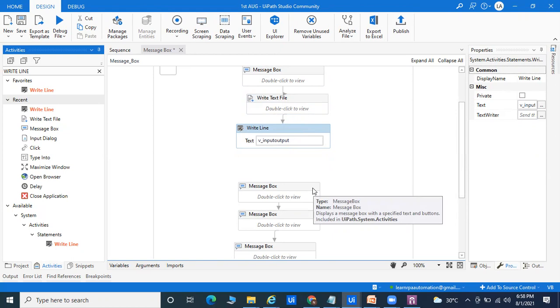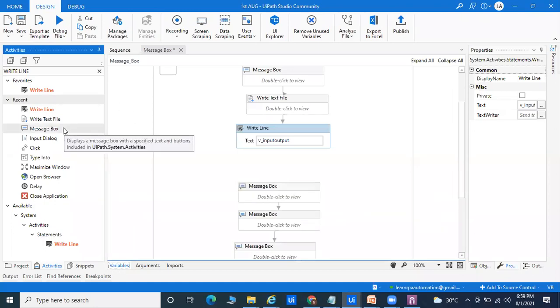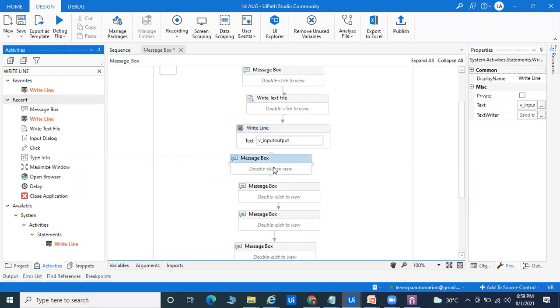Okay, so right now my client says, first I want to display whatever I am getting from the input dialog box, and second I want to display the data. UiPath is the best software. The two things I want to display through the message box, but there is a condition. The condition is like that: first number this data, second number this data, third number this data, fourth number this data, I want to write like this. In this UiPath, I will tell you how we can do it, everything in depth, how we can automate that type of thing.